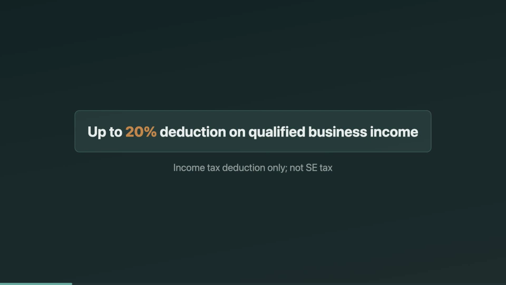Section 199A is the QBI deduction. It's an income tax deduction of up to 20% for owners of most pass-through businesses. It does not reduce self-employment tax, and you can claim it whether you itemize or take the standard deduction. On the EA exam, they love that contrast. Deduction, yes. Payroll tax savings, no.